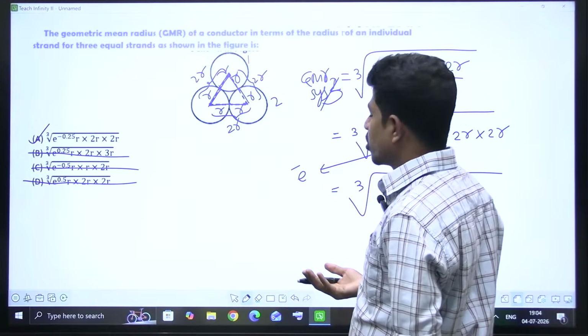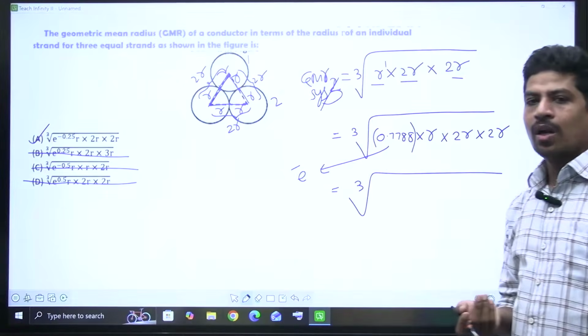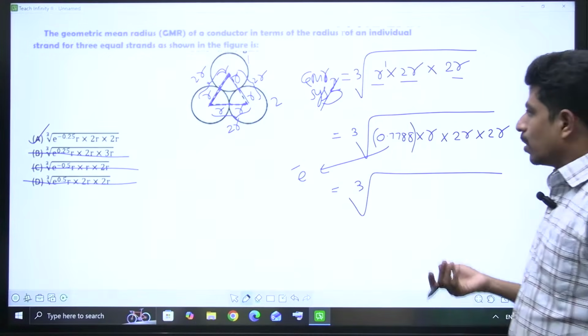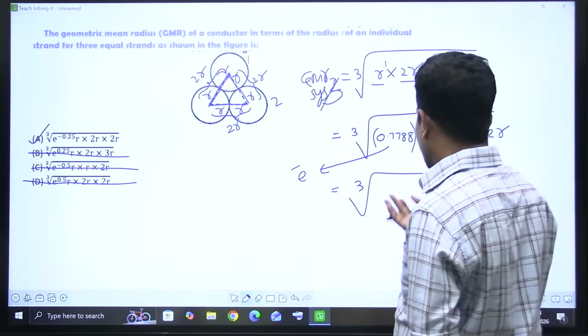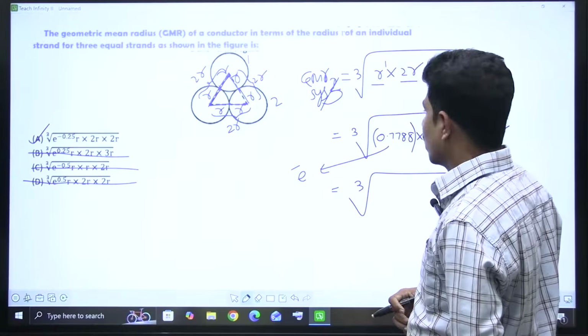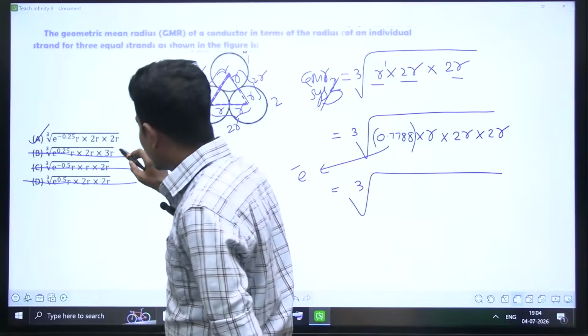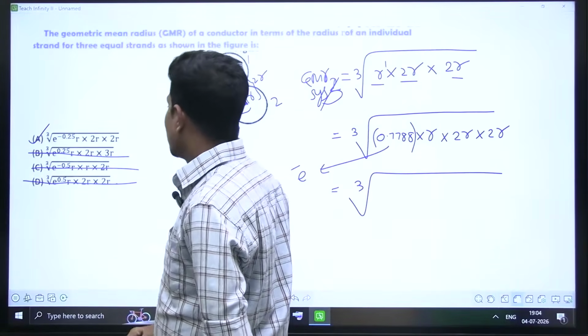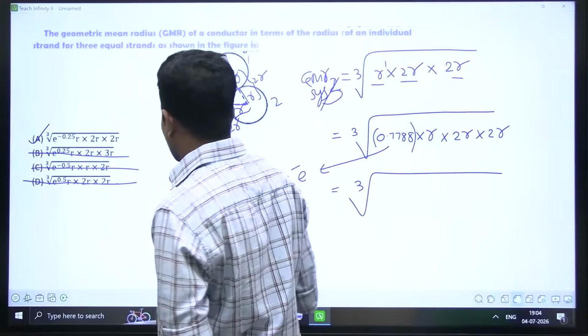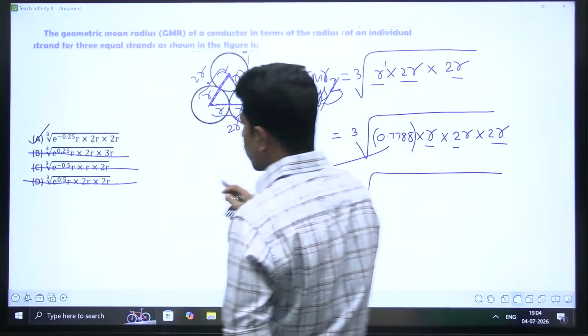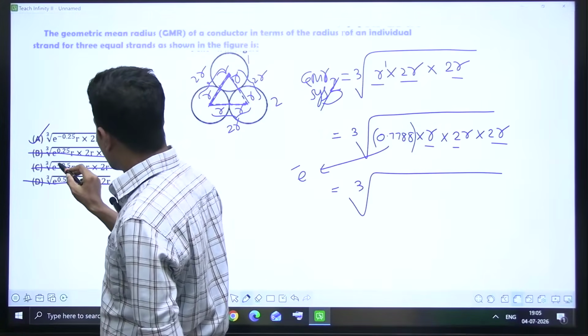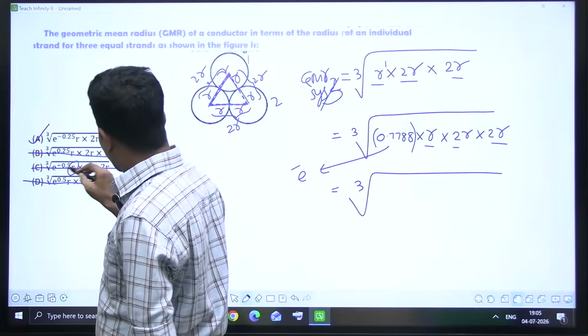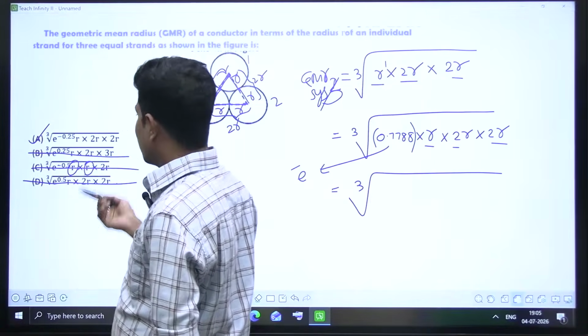If it is e power positive, e itself is more than 1, and it should definitely be negative as the number is less than 1. So option B and option D are both eliminated. And for R, 2R, 2R, option C is also eliminated, because though it is e power negative, here R is there, again R is there, but I should get 2R here. That's why option A is correct.